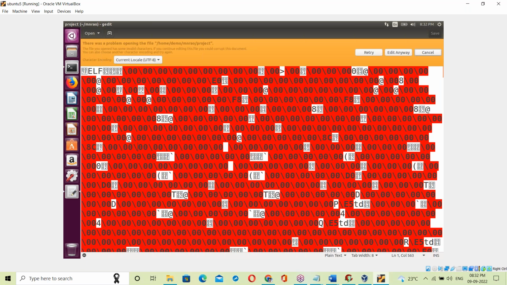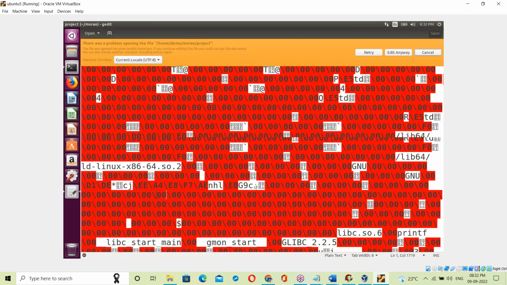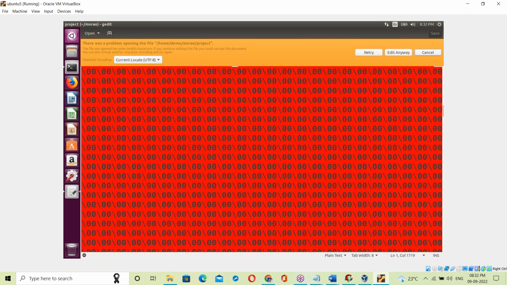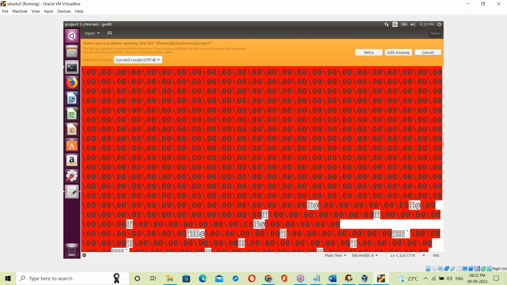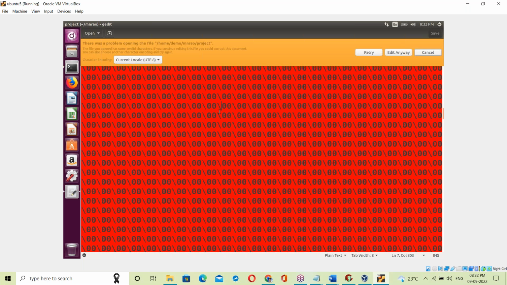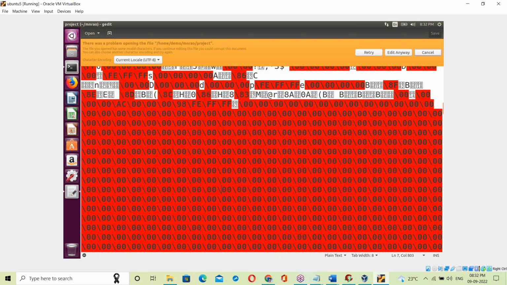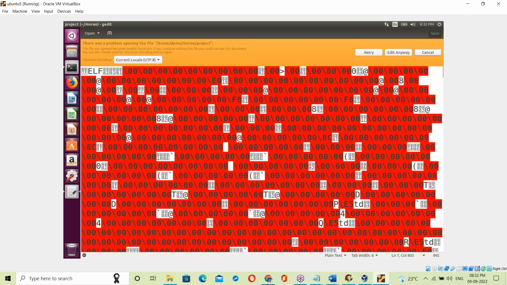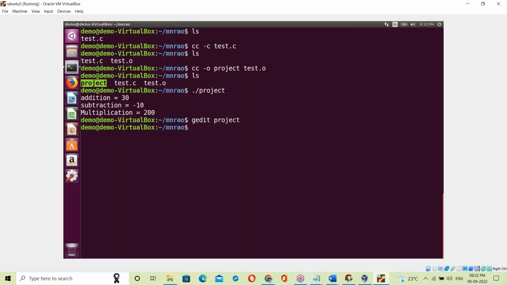This is binary code, zeros and ones, system understandable language. The exe format is like this: zeros and ones format.